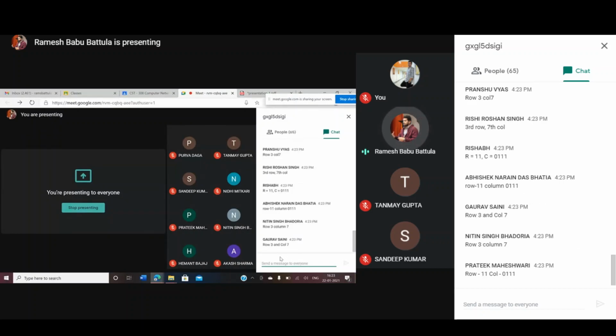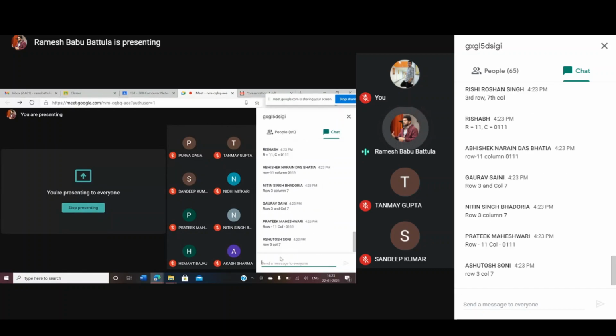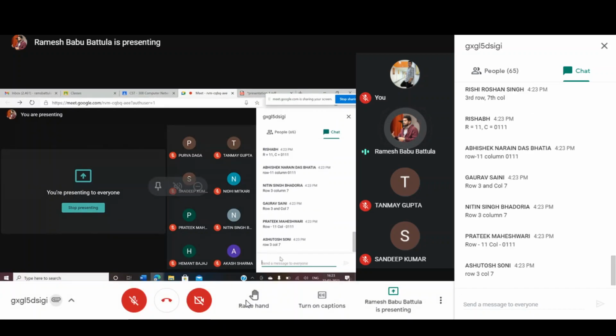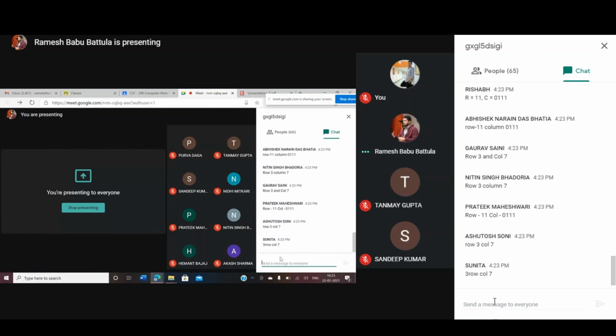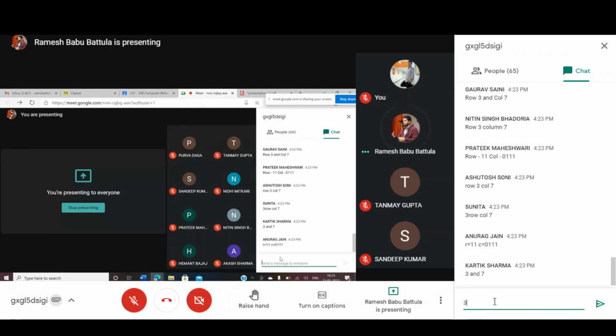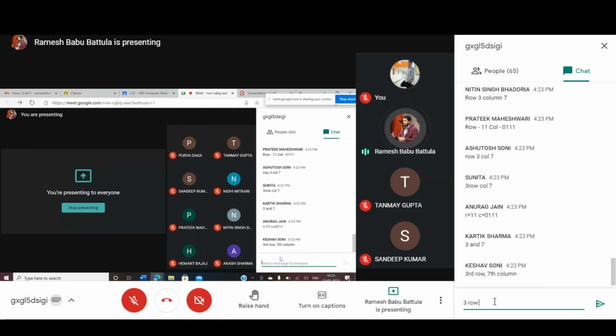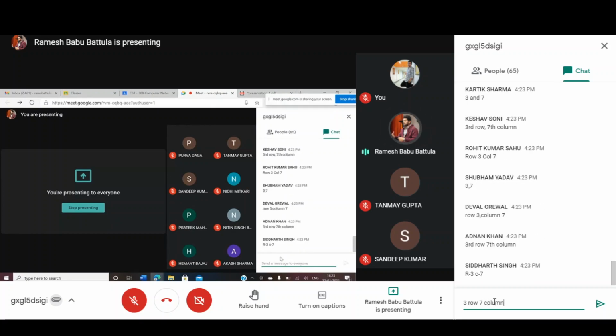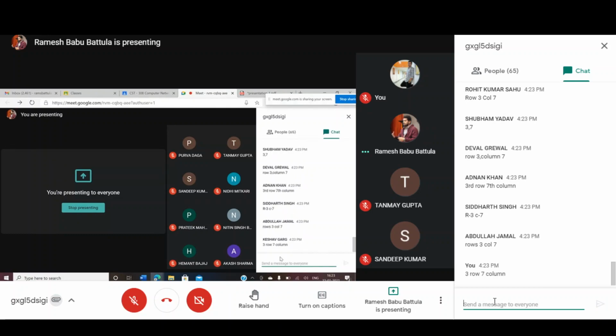Row is 1, 1 and column is 0, 1, 1, 1. So 3 and 7 we can say. Right. Good. Now you understand that if any input comes from the XOR function, each S box receives a 6-bit input.